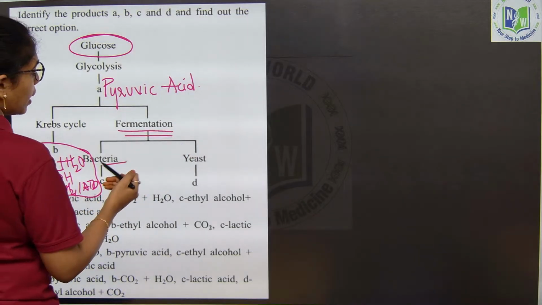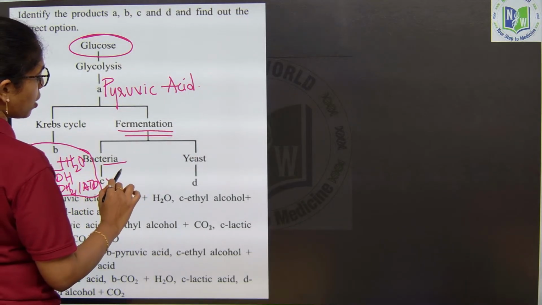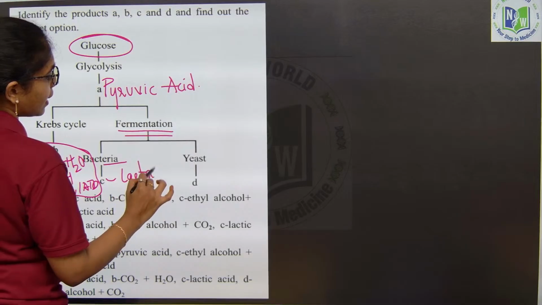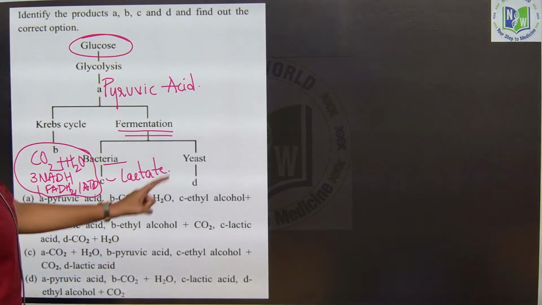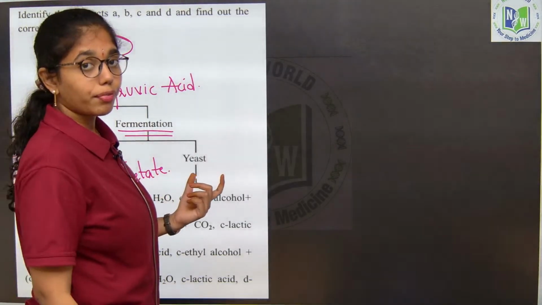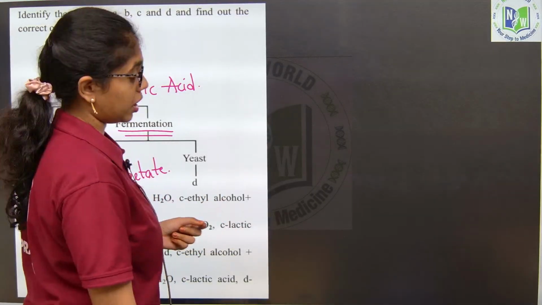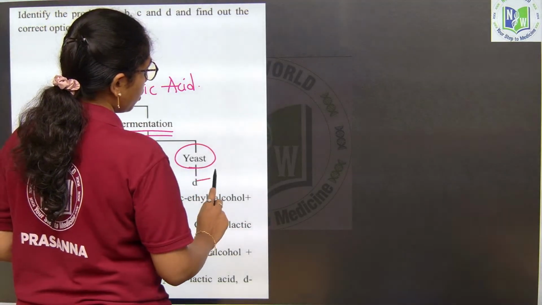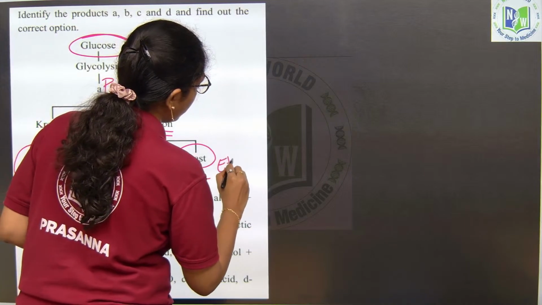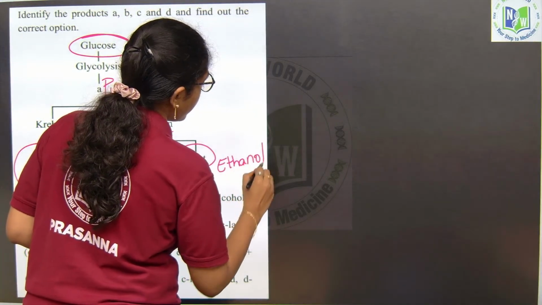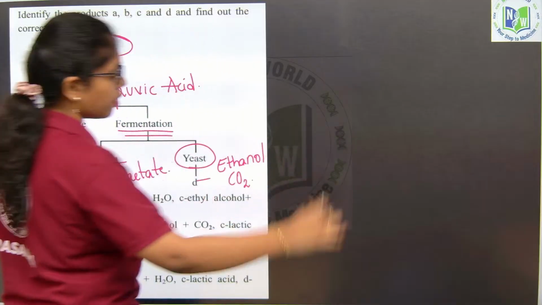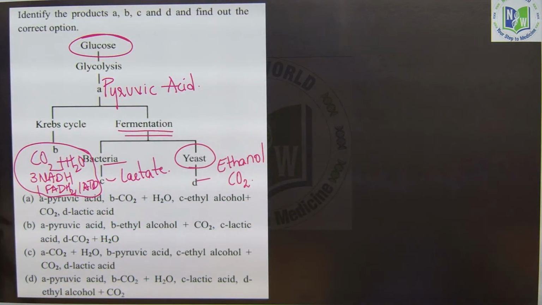Fermentation. In bacteria, that is lactic acid fermentation, so at the end only lactate is formed. Clear, right? Yeast will undergo what fermentation? Alcoholic fermentation, forming ethanol and carbon dioxide. Fine.